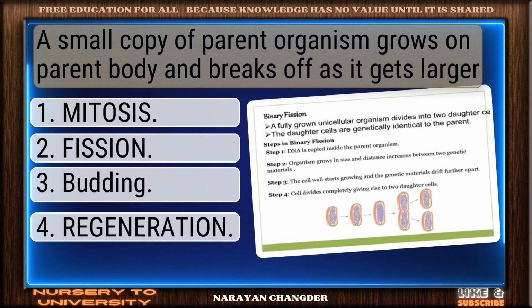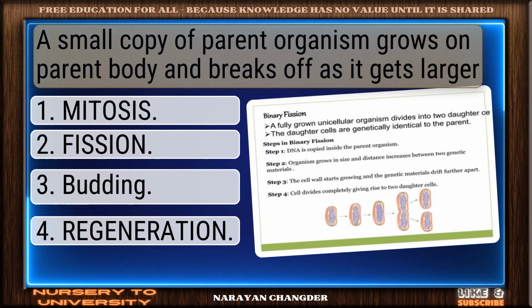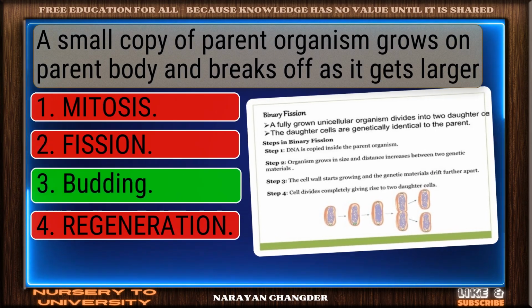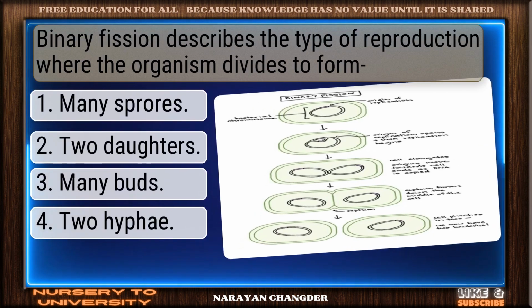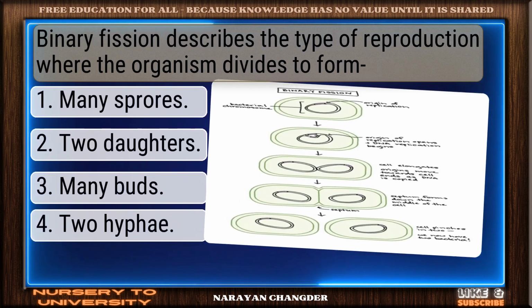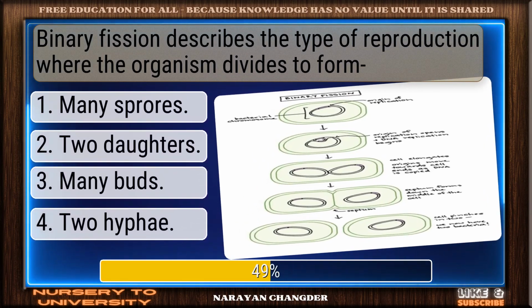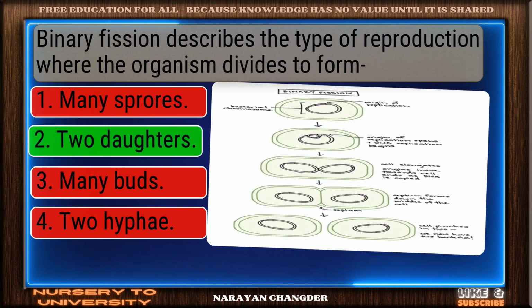A small copy of parent organism grows on parent body and breaks off as it gets larger. Excellent. Budding is a brilliant choice. Binary fission describes the type of reproduction where the organism divides to form. Correct. Two daughters is the right answer.